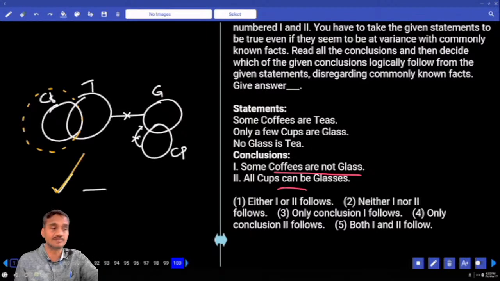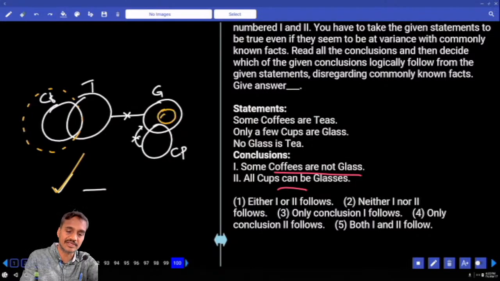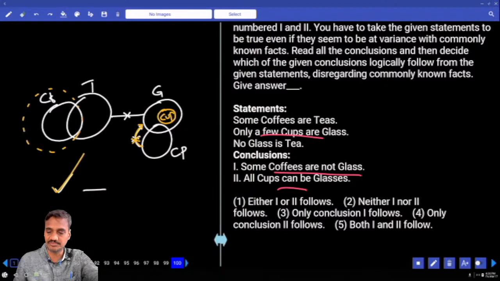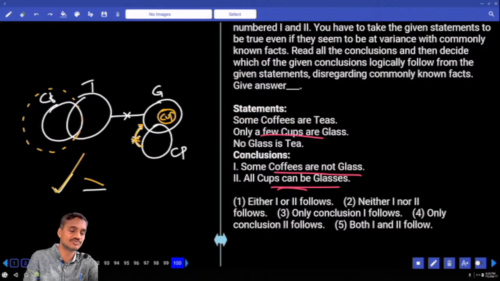And second, all cups can be glasses. This entire cup can be a part of these glasses. Now, cup must be like this. Can I write cup like this? Now, what does this arrow stand for? This entire cup cannot be part of glass, isn't it? Only some cups are glass, but not all. Only a few cups are glass, but not all. And can this entire cup be glass? No, it cannot be. It can be glasses, that is false. Okay, hence what is your answer?